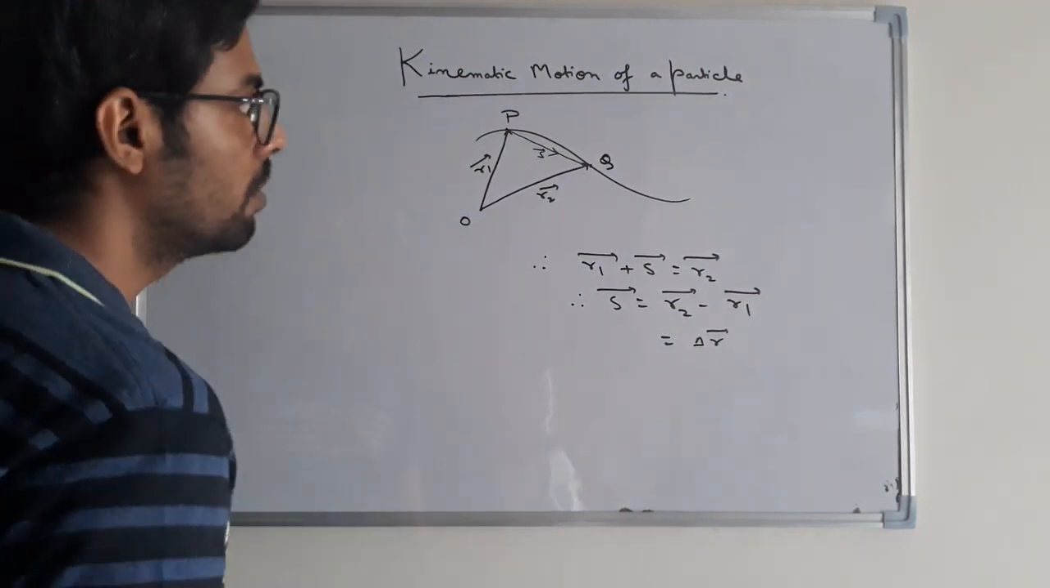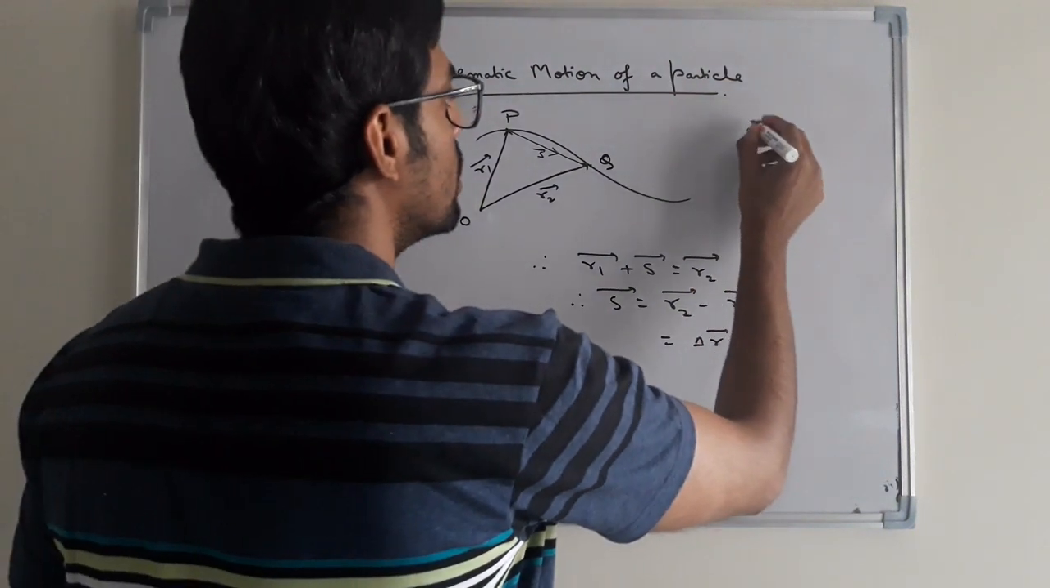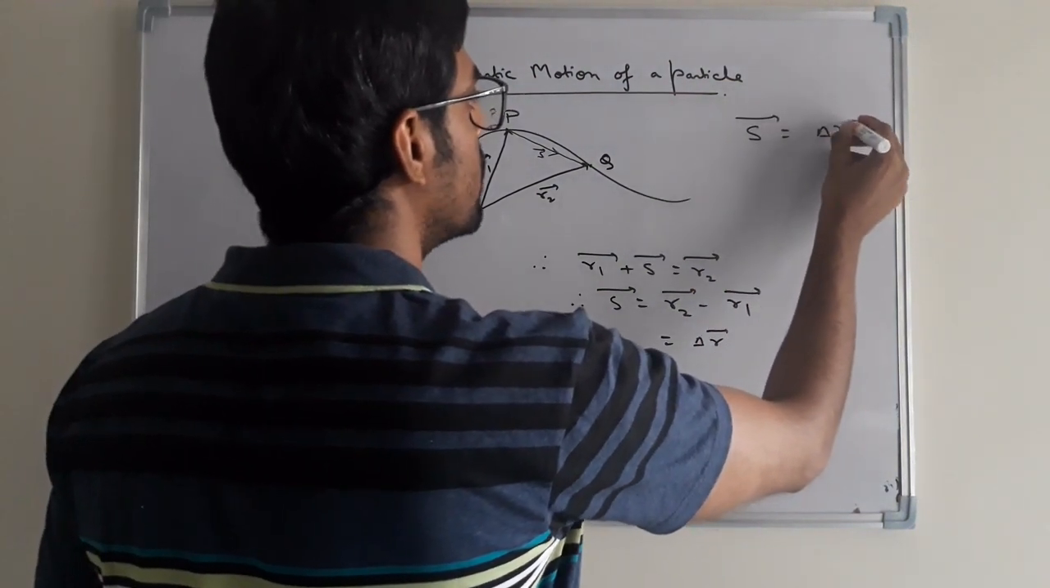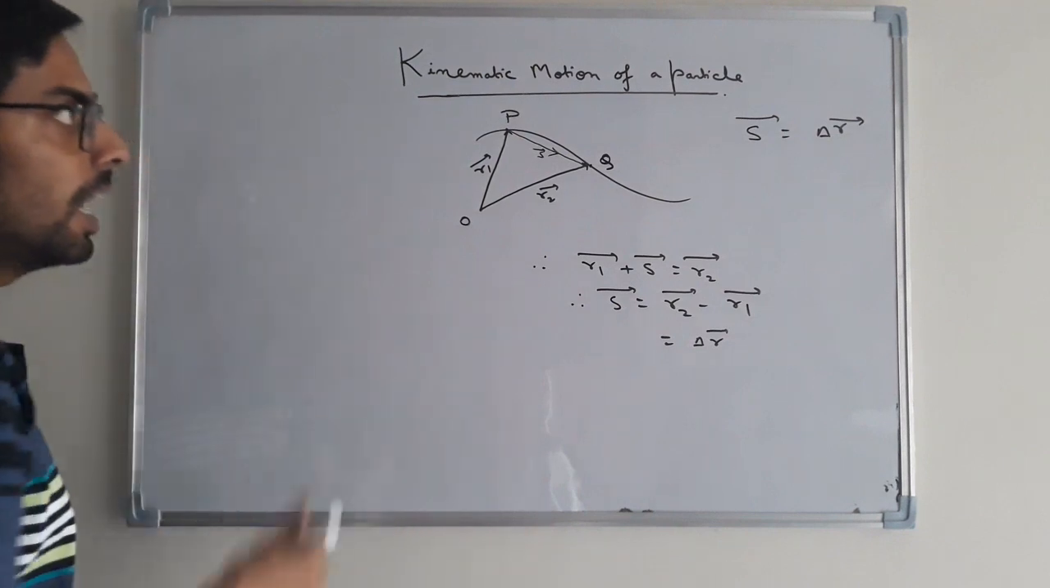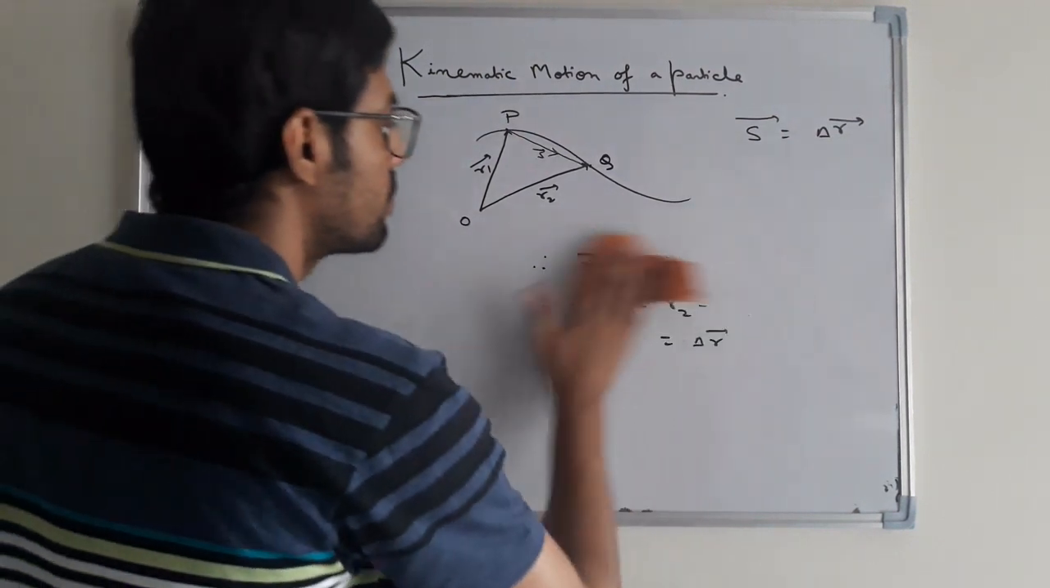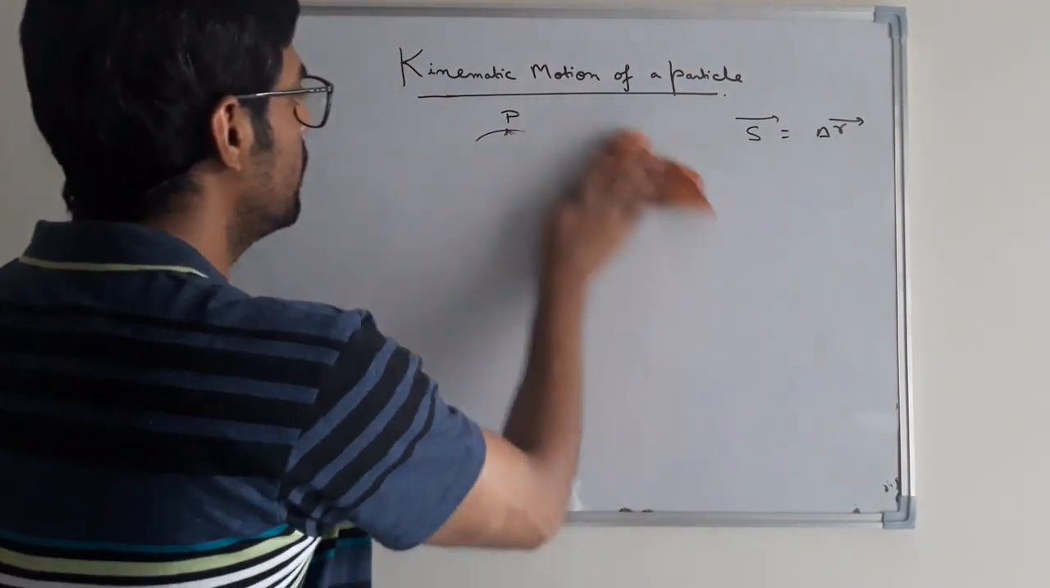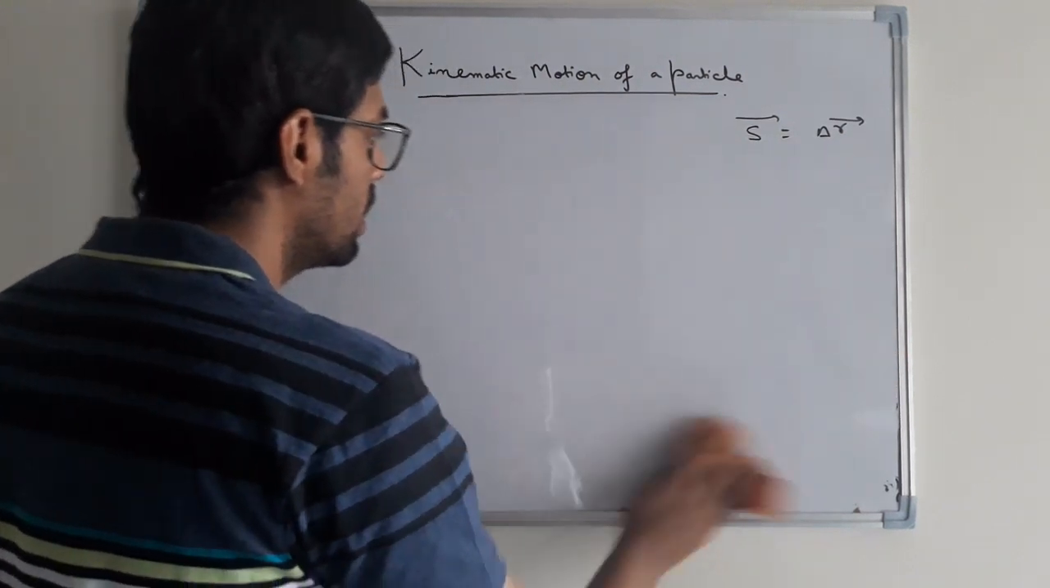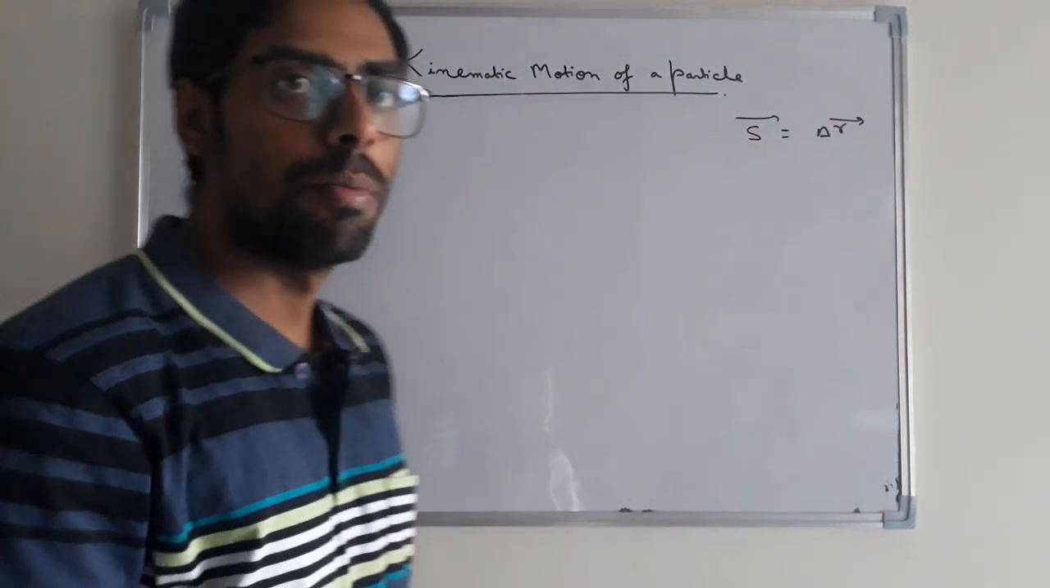So we have done the displacement of a particle, which is a change of position. Let us note it down here. Displacement of a moving particle is the change of position, delta r. Again, another basic parameter for this kinematic motion of a particle is the velocity of a particle.